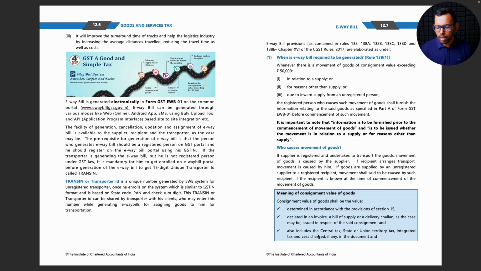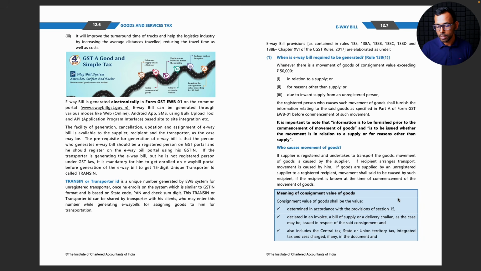And consignment value of goods shall also include the central tax, state and union territory tax, and integrated tax. Okay, so consignment value is inclusive of GST. So it's not that my base value is 50,000, beyond which my GST at 18% takes the invoice value up to, let's say, 60,000 something.